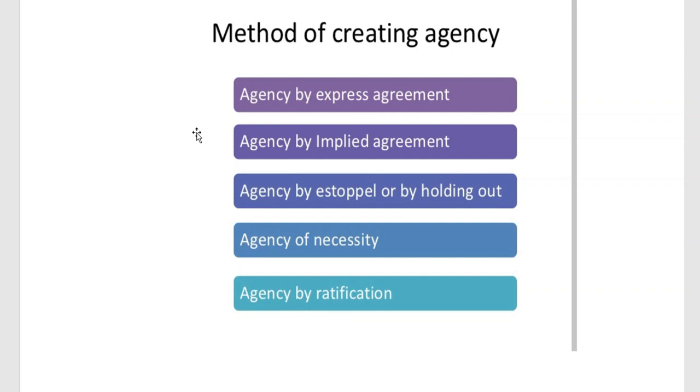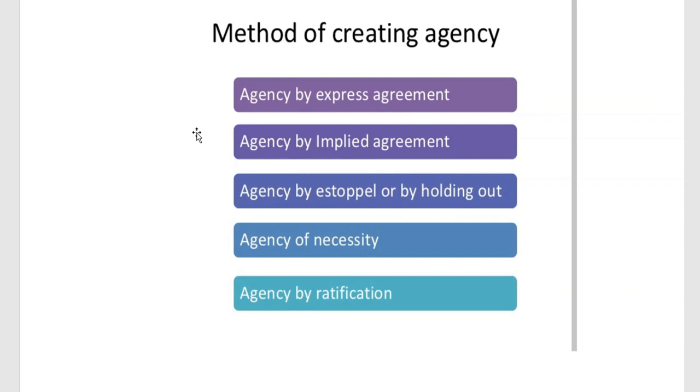I am telling you what things we should cover with regard to what is meant by agency, or the contract of agency. We have to cover the essentials of agency, and we have to write something on the principles of agency, and a very important thing is the test of agency. What should be the test to prove that the agency exists?